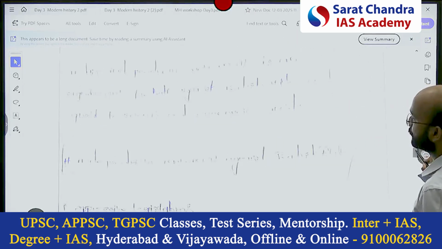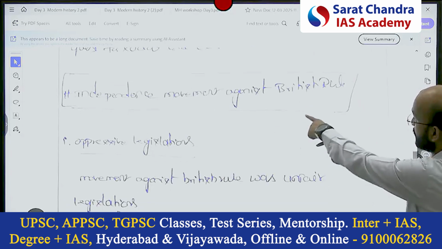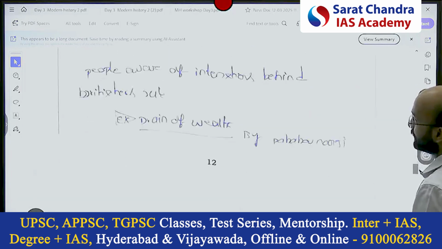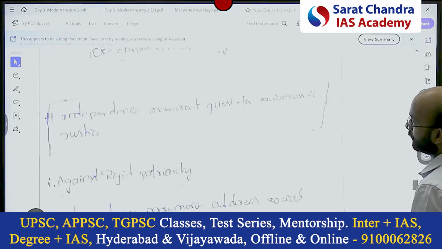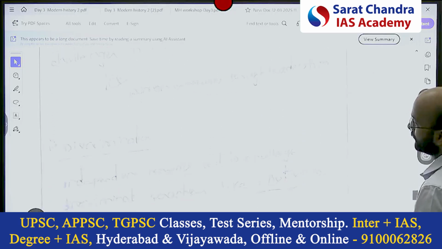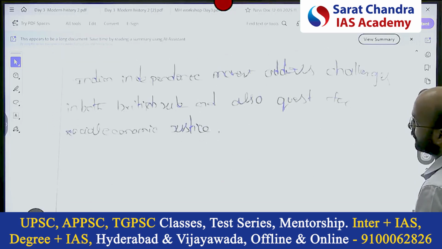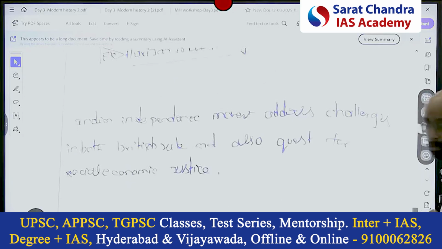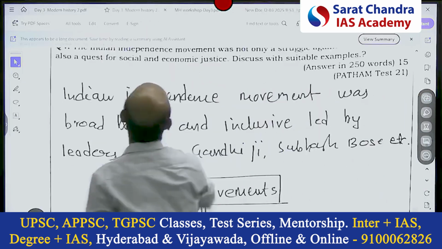See this, independence movement, he gave the introduction. Independence movement against British rule, he gave the points. Then coming to the independence movement as a quest for socio-economic justice, social patriarchy. He made these things and the conclusion. See the structure. Okay, that's for science. Simple answer. Now see my answer.